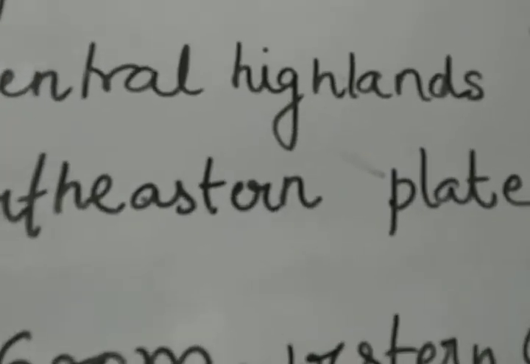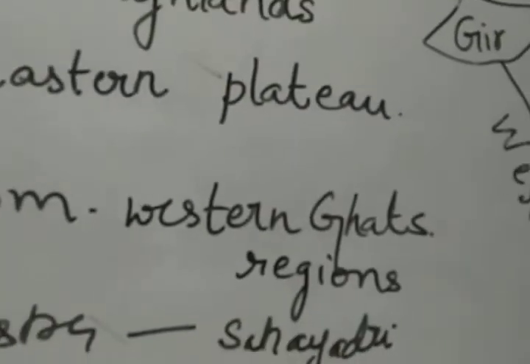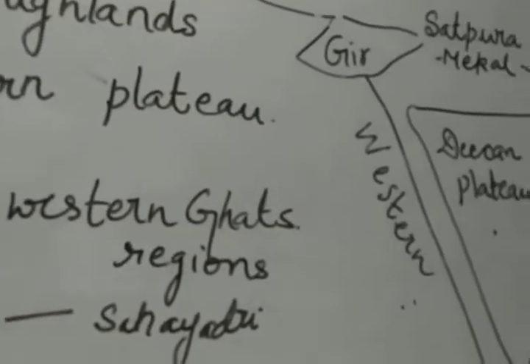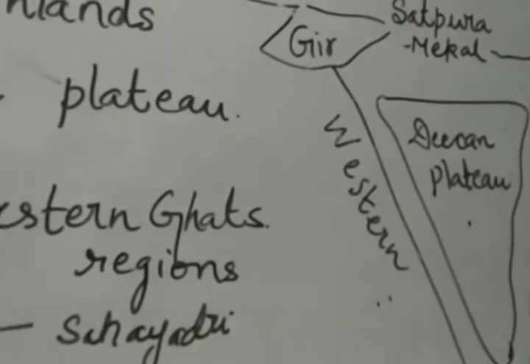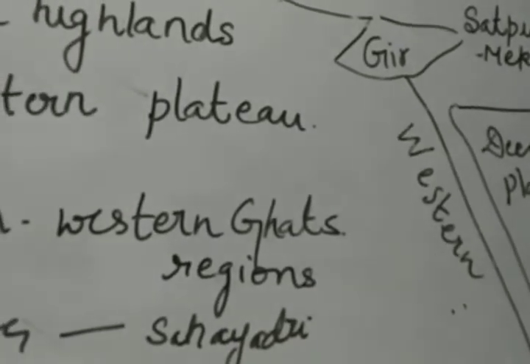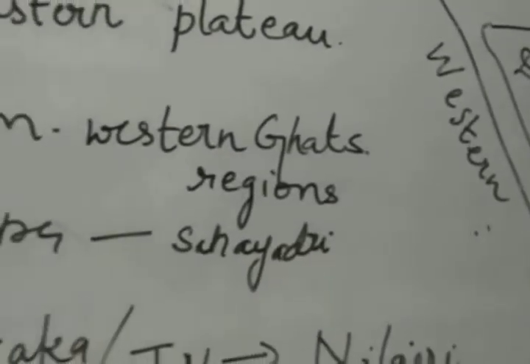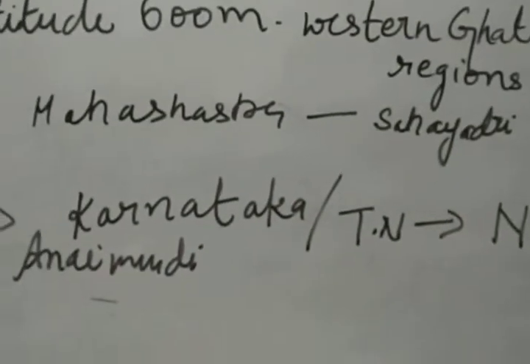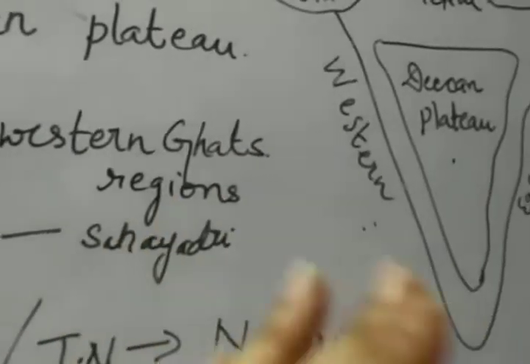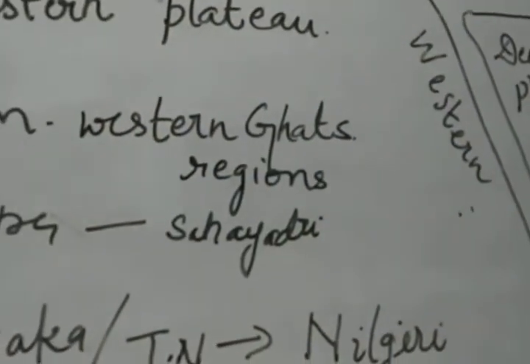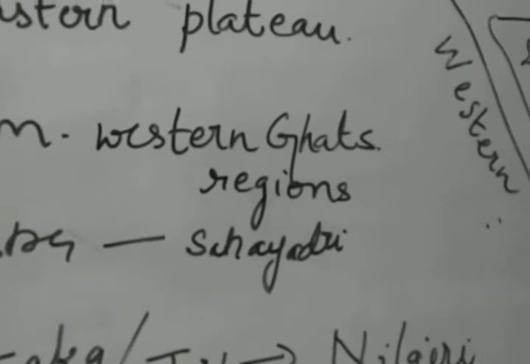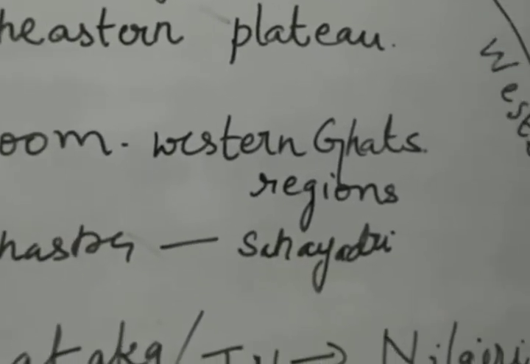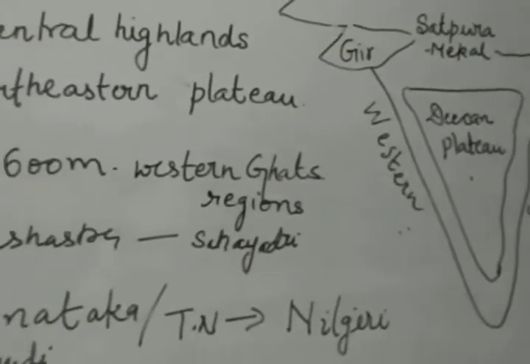The rivers flowing through the plateau have cut deep valleys and divided the plateau into several smaller plateaus, such as the Maharashtra plateau, Andhra plateau, Karnataka plateau and the Kerala plateau. So these rivers divide the Deccan Plateau into other plateaus. The Maharashtra plateau is formed of lava and is drained by the Tapi in the north and the Godavari in the south. So the Deccan Plateau is famous for these plateaus.